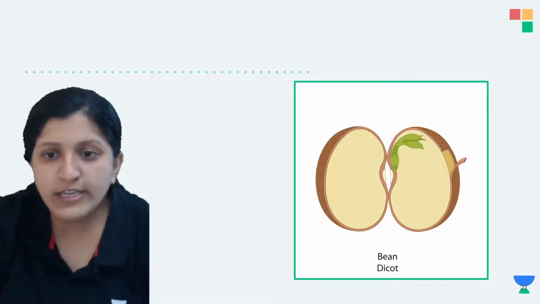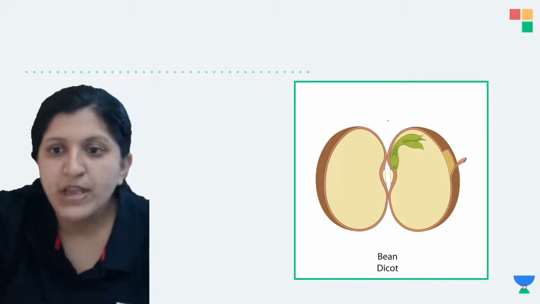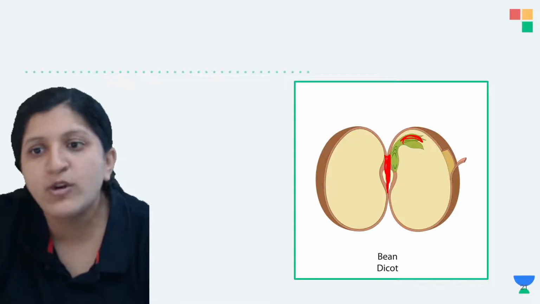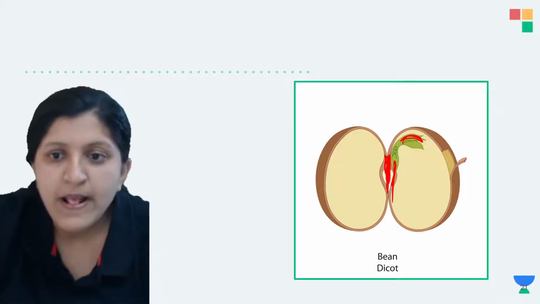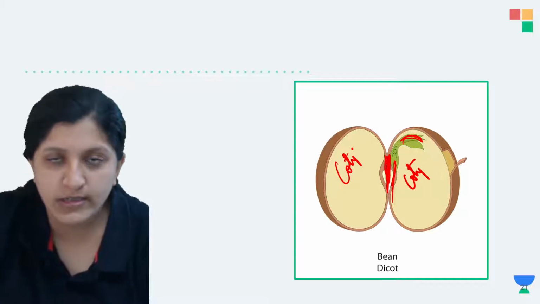So this is the bean seed, which is a dicot, and here you can see there is a cotyledon. One second, I'll just label it. Yeah, so this one is the common embryonal axis. You can see the epicotyl there. Below this is the hypocotyl. Then these are the cotyledons. So this is also a cotyledon.